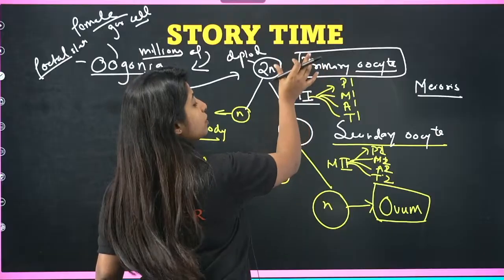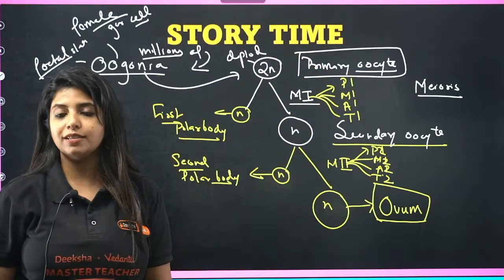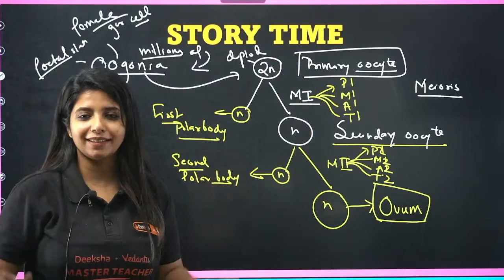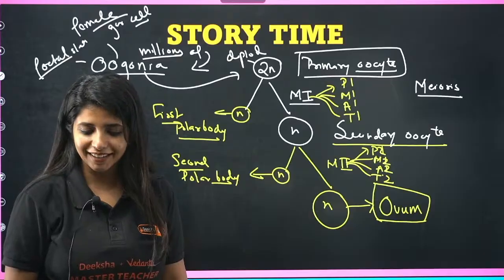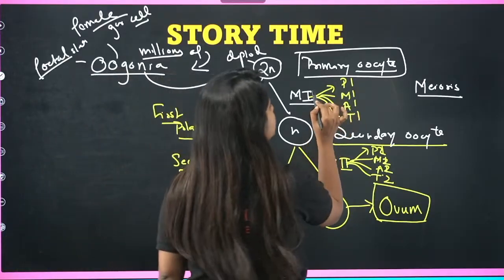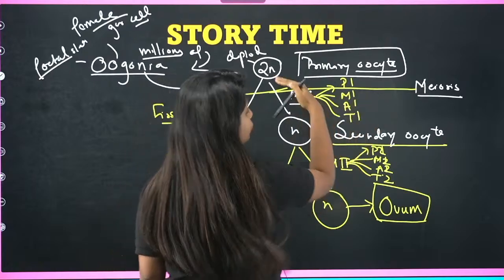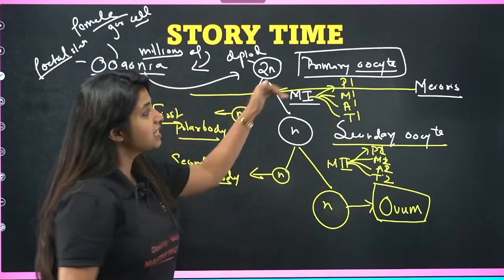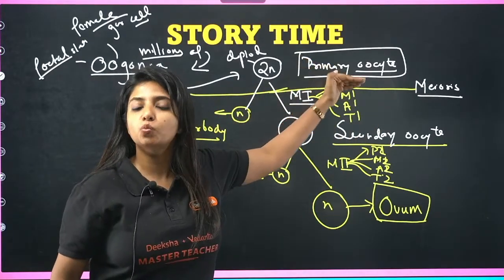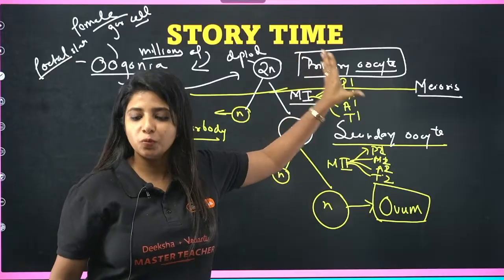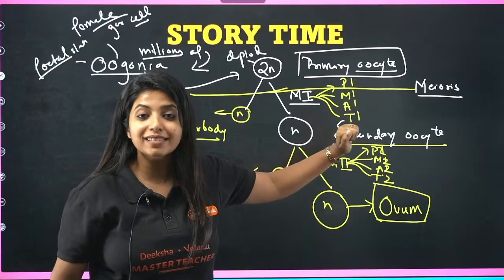When I say the primary oocyte is going to undergo meiosis, one very sad thing happens. It gets stuck. It gets stuck at this particular stage. It is not able to divide any further to form this or this. It gets stuck in the prophase 1 stage. And when does this happen?